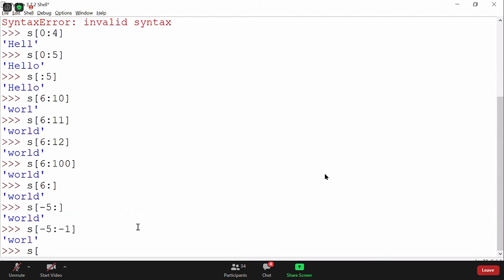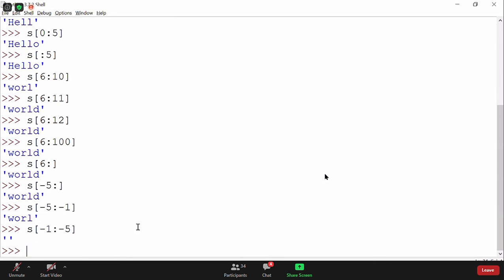When I say s of minus 1 colon minus 5, it will return an empty string. Actually it will print nothing. No, Shikawat, it will not be printed, that thing.